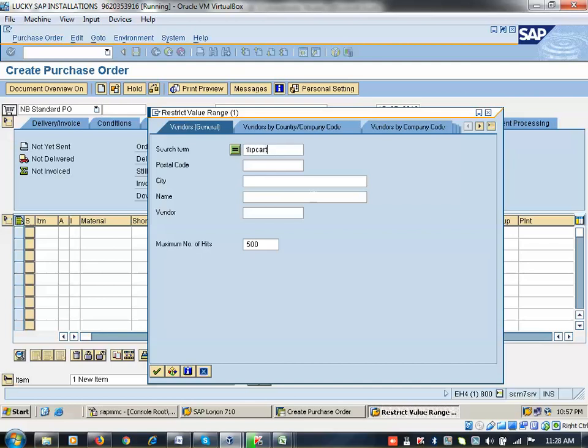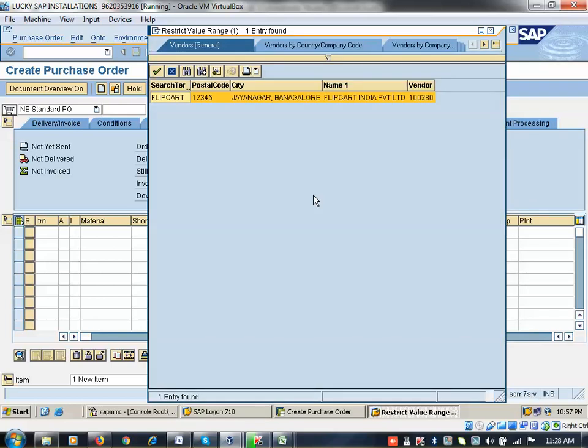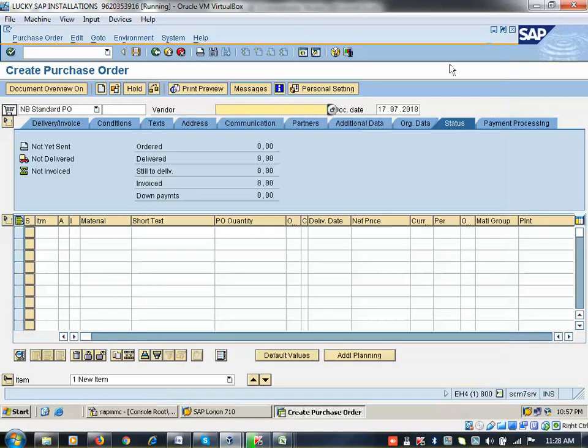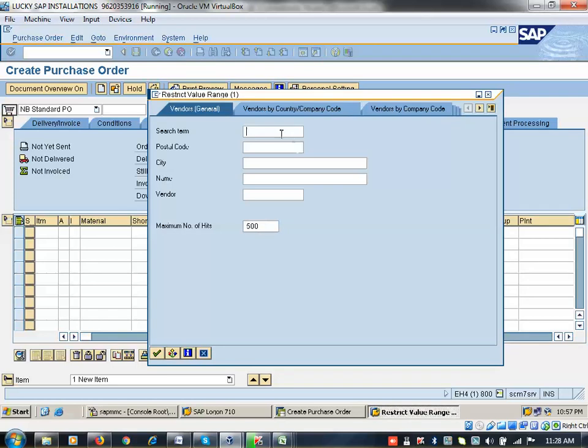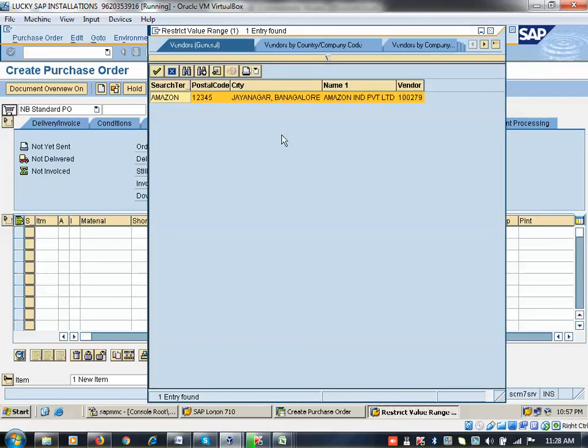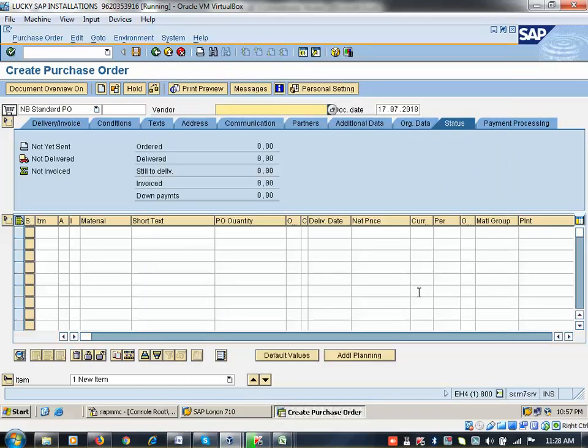So Flipkart, if I created two vendors, it shows two. The same way, if I go to Amazon here, Amazon is created like this. Only one vendor is created with Amazon. Usually in real time, one vendor is available with one name, but in our system we can create multiple.